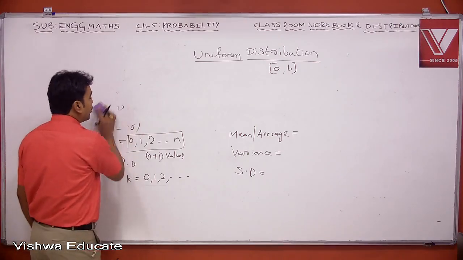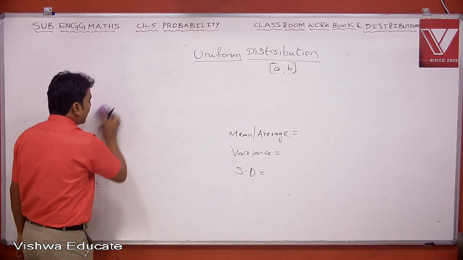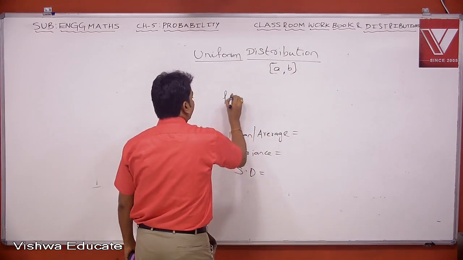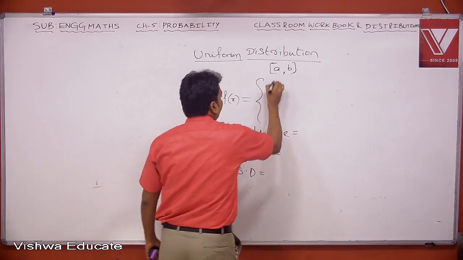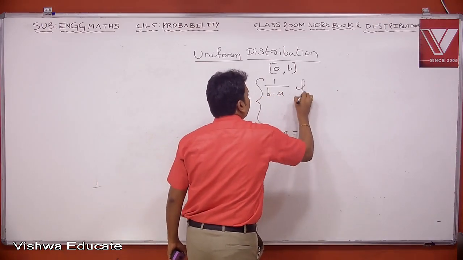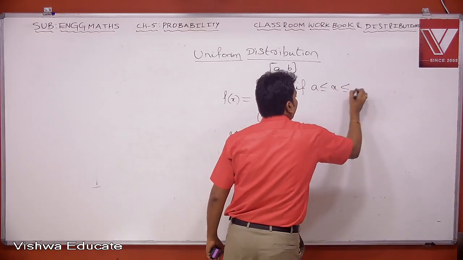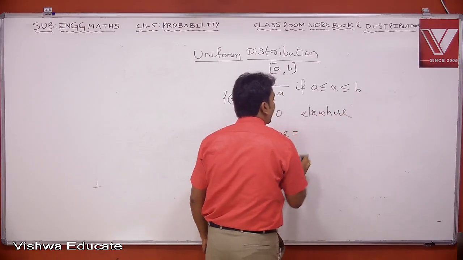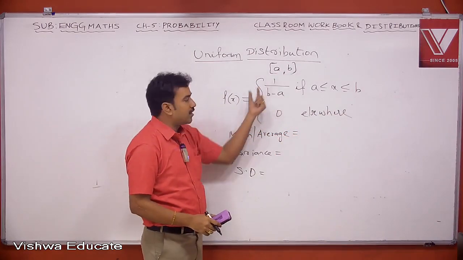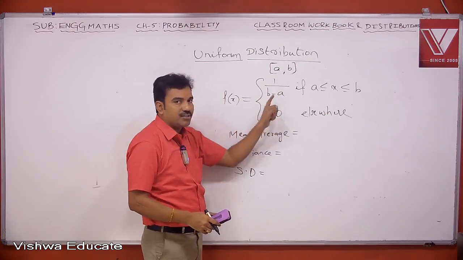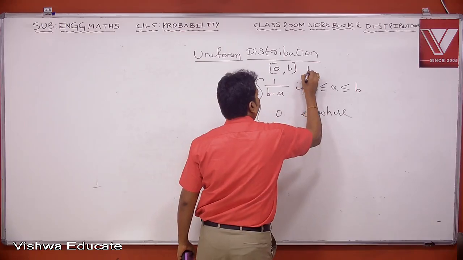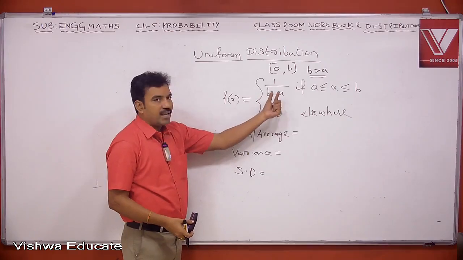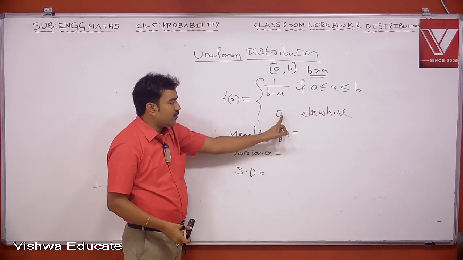Similarly, when you look at uniform distribution, the random variable takes values over closed interval a comma b. Now in this case, the PDF is given by f of x equal to 1 by b minus a if a less than or equal to x less than or equal to b, 0 elsewhere. So whenever x belongs to this interval, the PDF is non-zero number 1 by b minus a. Whenever we write closed interval a comma b, generally b is greater than a. Outside this interval, the value is 0.